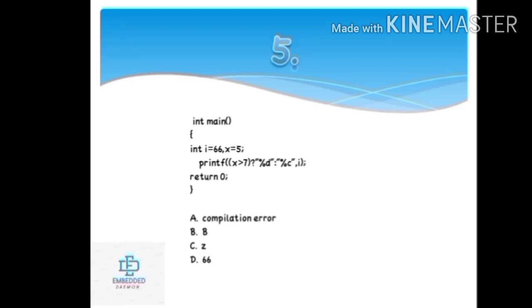In this code integer i is given 66 and x is given 5. So in printf here an if else statement is there, meaning ternary operators are used. So first we have to check whether the condition is true or not. x is greater than 7, false, the condition is false, 5 is not greater than 7, so it will perform the else operation, that is printf %c of i. So i is 66, so %c means the character having the value 66 will be printed, that is capital B, hence the answer is option B.